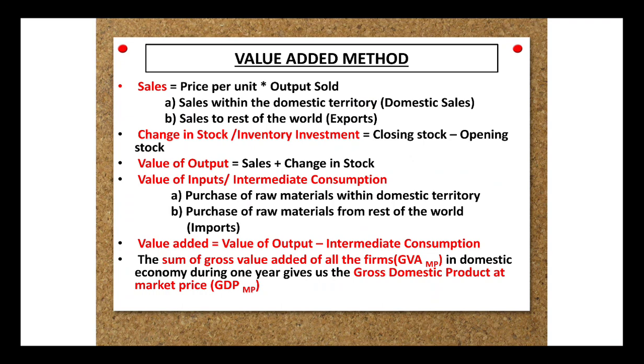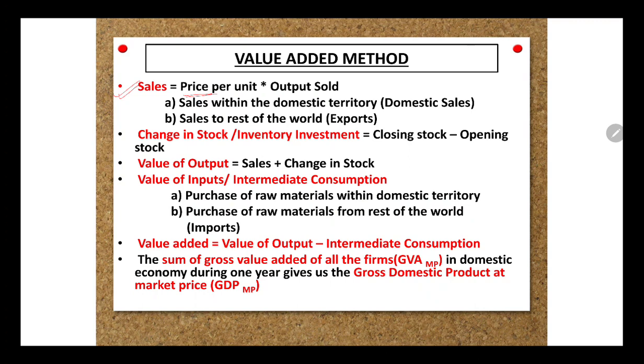Okay, so the first one we will cover the value added method, and I've tried to take into account all the terms and all the formulas that could take place over here. So whenever students we talk about the value added, whenever we are adding some value to a particular commodity, it takes place initially by what is the sale. Okay, so what is the sale of that particular commodity? And you all know, we all are aware, in microeconomics also we did in class 11th, that sales is nothing but whatever the price is there into the output sold.